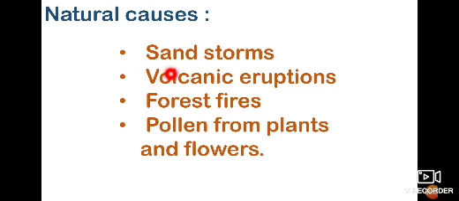Number 1. Sandstorms, volcanic eruptions, forest fires, and pollen from plants and flowers. These are all the natural causes of air pollution. And this volcanic eruption, fog or volcanic smoke, is a form of air pollution. It's formed by gases that are released when a volcano erupts.